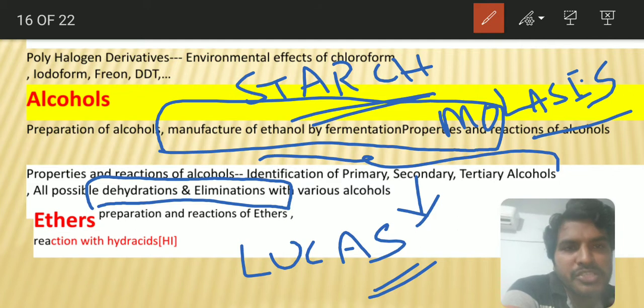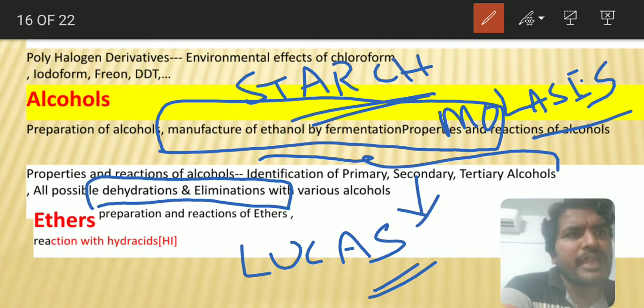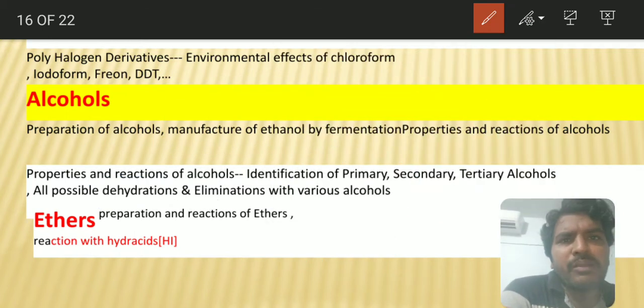And during elimination also, the Saytzeff product will come and then the Hofmann product will come. When the Saytzeff product is possible and when the Hofmann product is possible, that is also a very, very important thing.